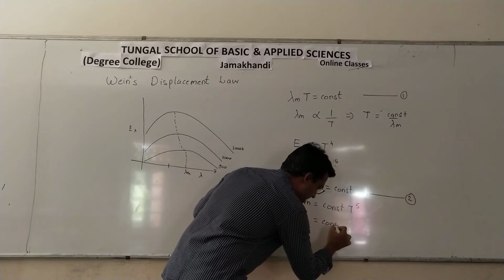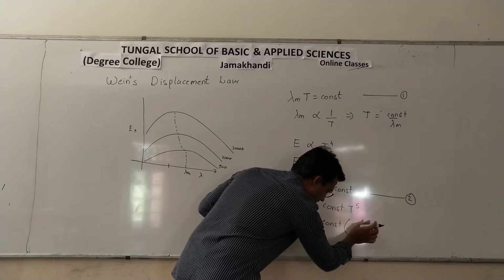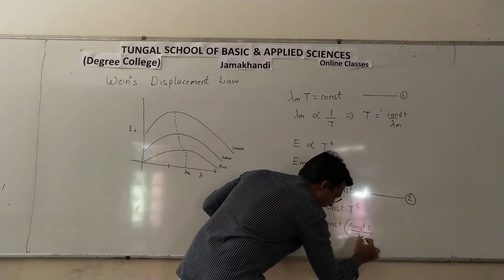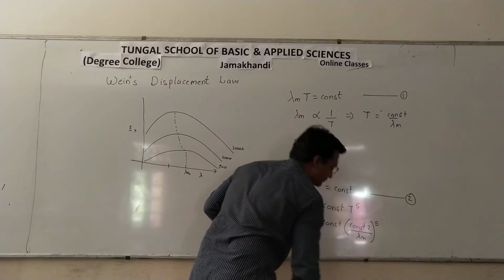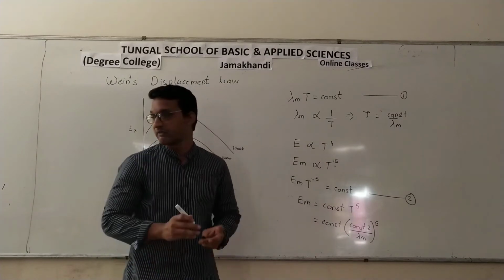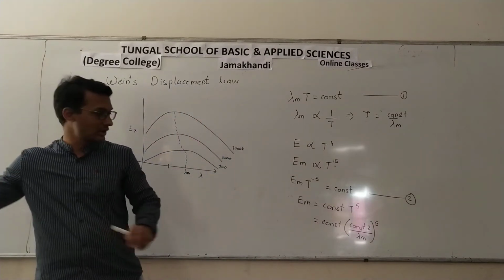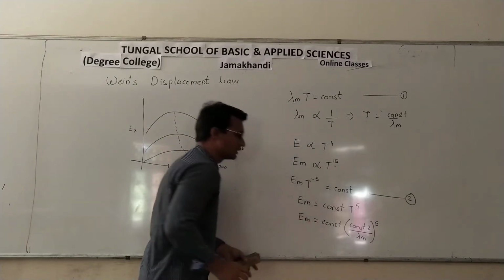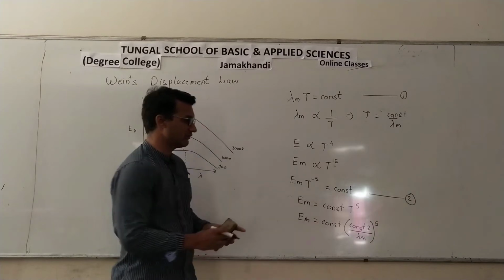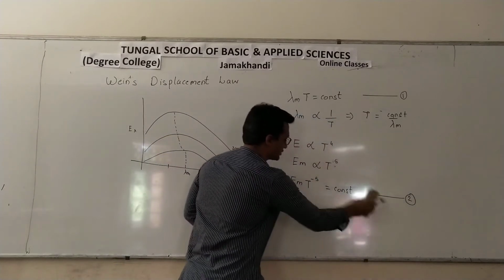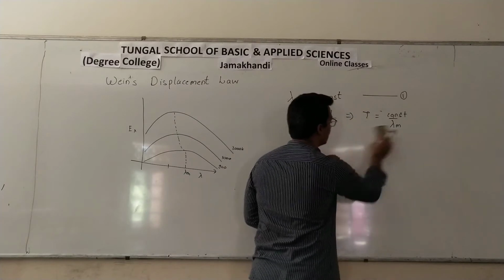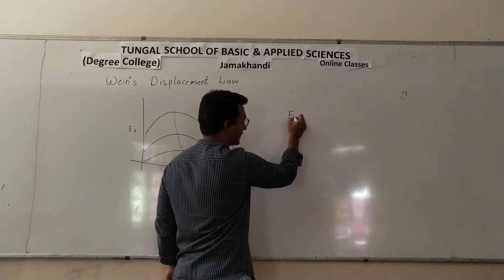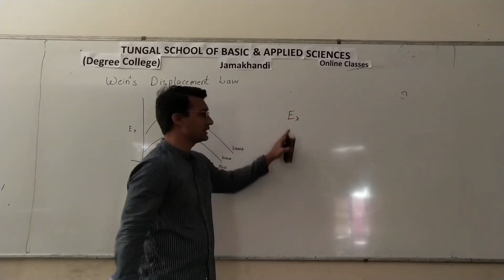So constant divided by some other constant, let us see constant number 2 divided by lambda m, this whole raised to 5. This is for maximum energy. Now using this equation, he tried to come up with an equation for energy intensity at any wavelength.